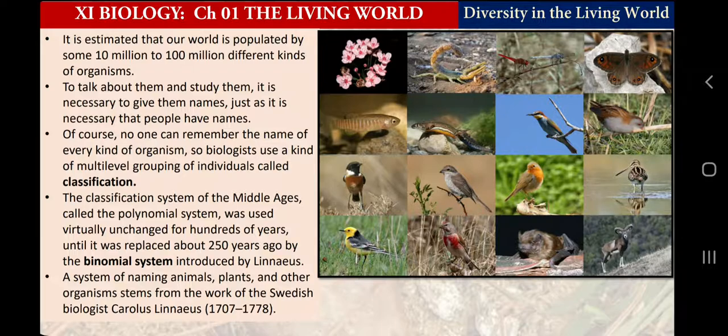For example, if I am saying that any student is a member of primary, secondary or senior secondary, what is the basis of this grouping? The basis of this grouping was the age of the student. If the age is from 5 years to 10 years, it will be a primary student. If it is from 10 to 15 years, it will be the student of secondary, of course, and after 15 years it will be the student of senior secondary, broadly or roughly. So we need some solid basis of classifying organisms or grouping things.